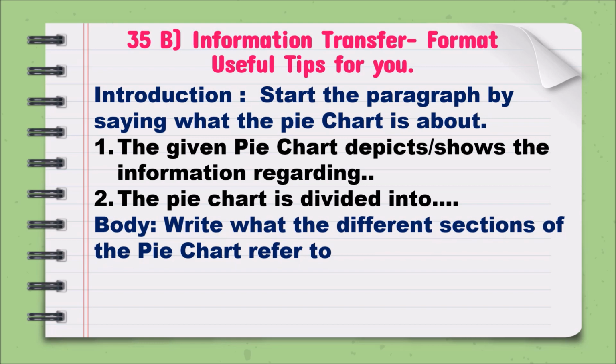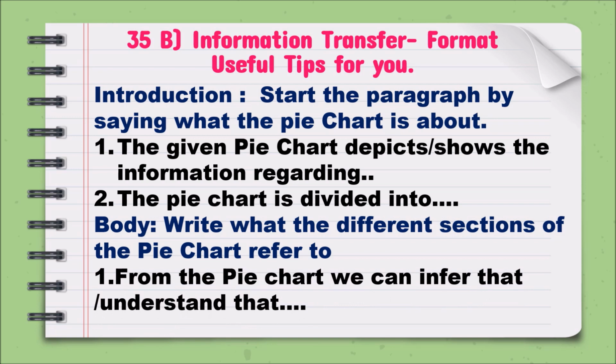And the body: write what the different sections of the pie chart refer to, what the main theme is about. If there are 4 categories, how much percentage does each show? A useful expression is, from the pie chart, we can infer that, or we can understand that. What do you understand by that paragraph? After looking into that pie chart, what did you understand? You have to reflect, give your reflections. You have to give your analysis, right?